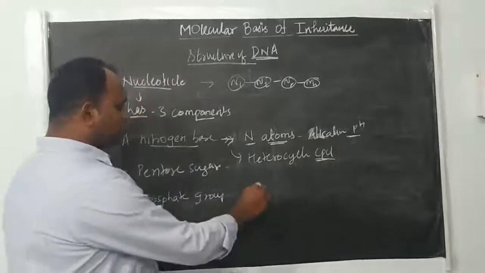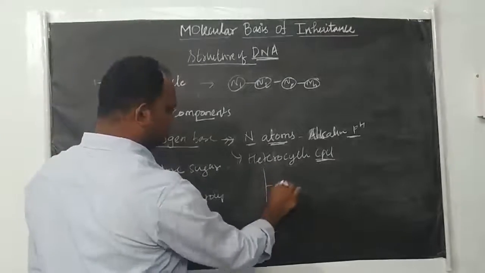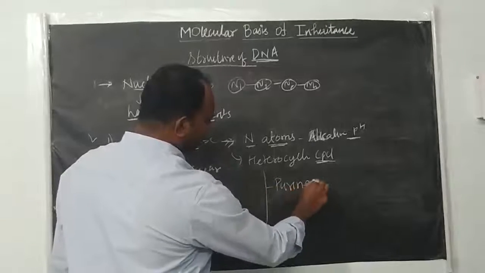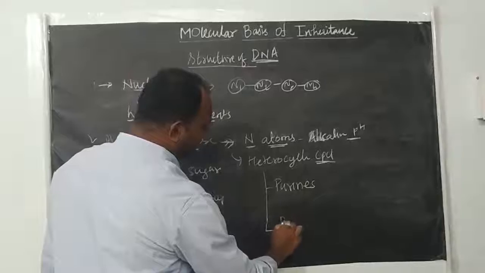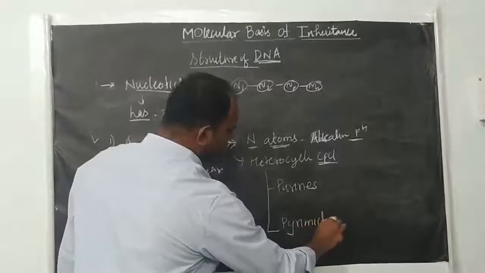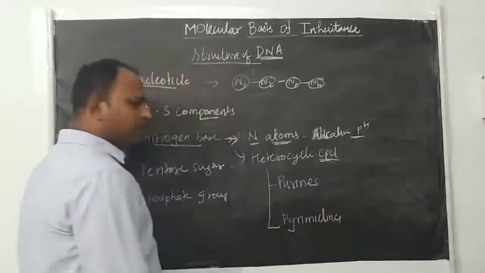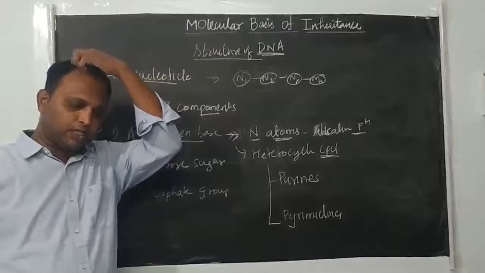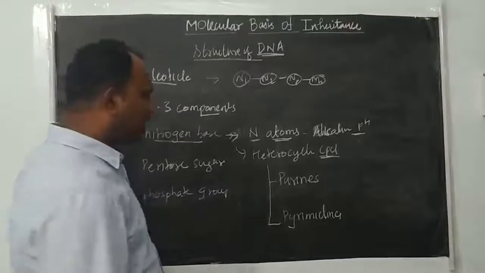There are 2 types of nitrogen bases: purines and pyrimidines.